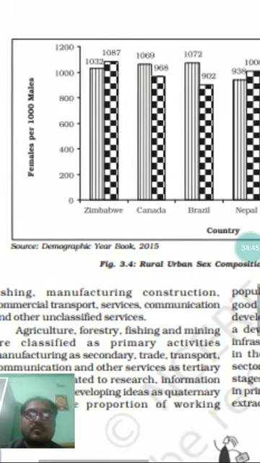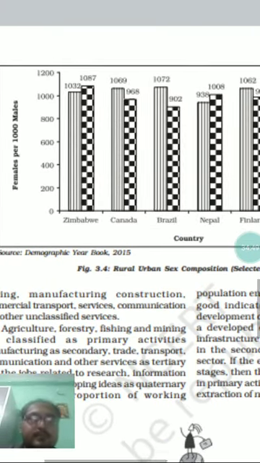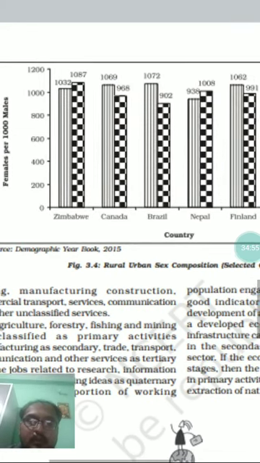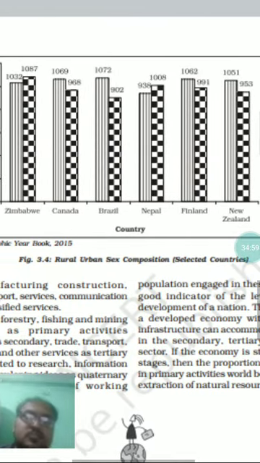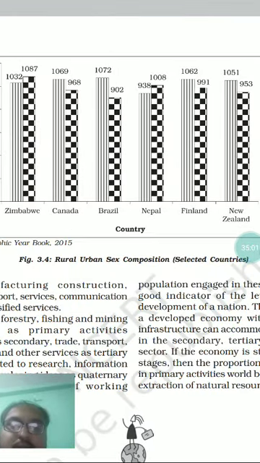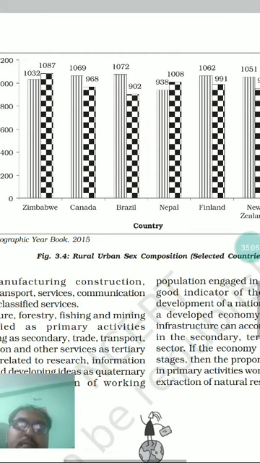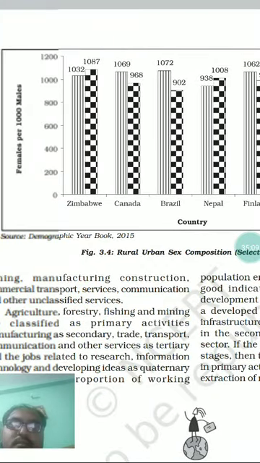By watching this figure, figure 3.4, it is all about rural urban sex composition in selected countries. It is saying something about the rural urban sex composition of a few countries of the world.